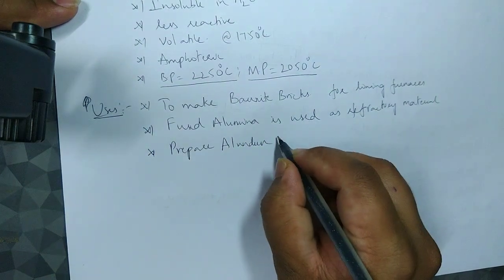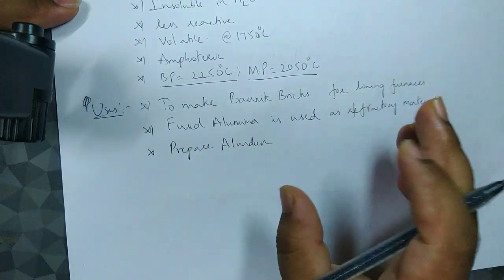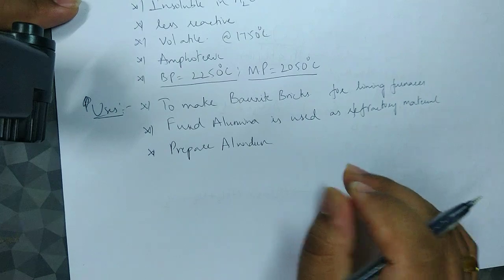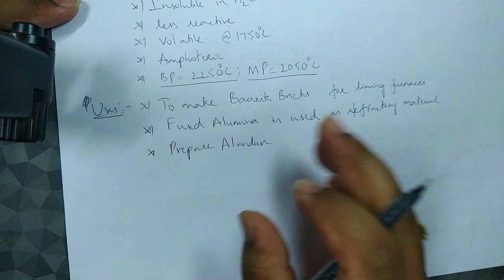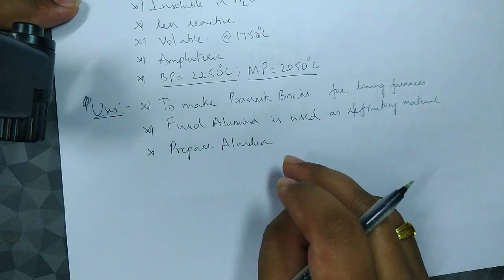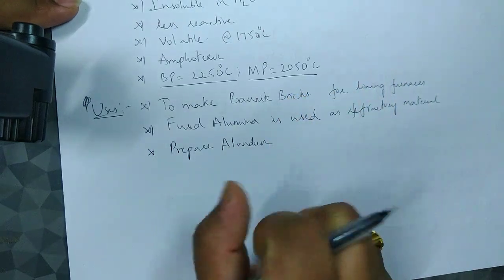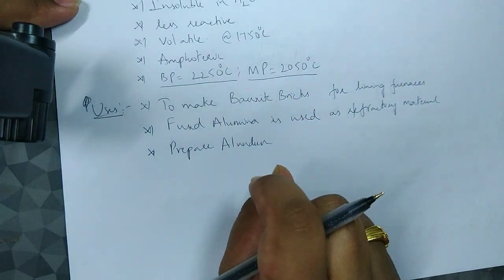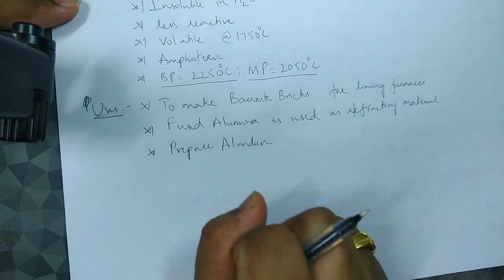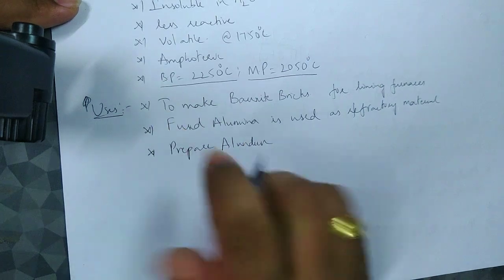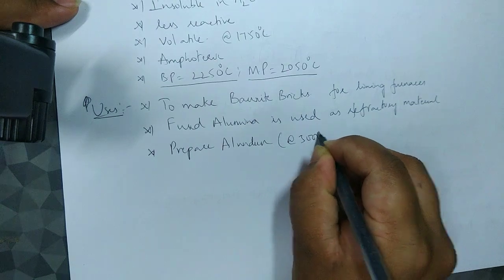Okay, basically what alundum is: at very high temperatures, like 3000 degrees Celsius heat, all the impurities that are present leave the system, and a very strong, hard powder is formed. So when you heat at around 3000 degrees Celsius, a very hard powder is formed, which is known as alundum.